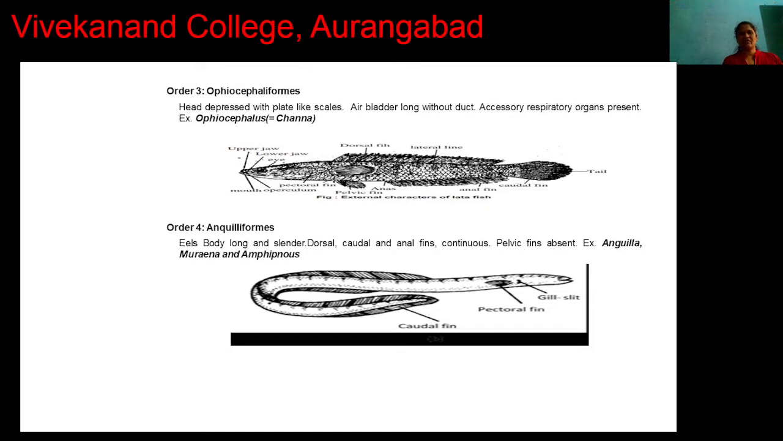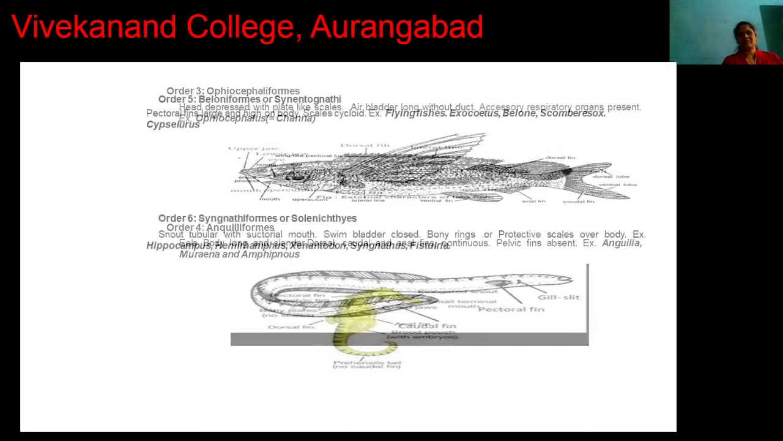Next order, Anguilliformes. This order consists of eel-like animals with an eel-like body. These are long and slender. Here we see the dorsal, caudal and anal fins are continuous. These are not separated. The pelvic fins are absent. For example, Anguilla, Muraena or Amphipnous.